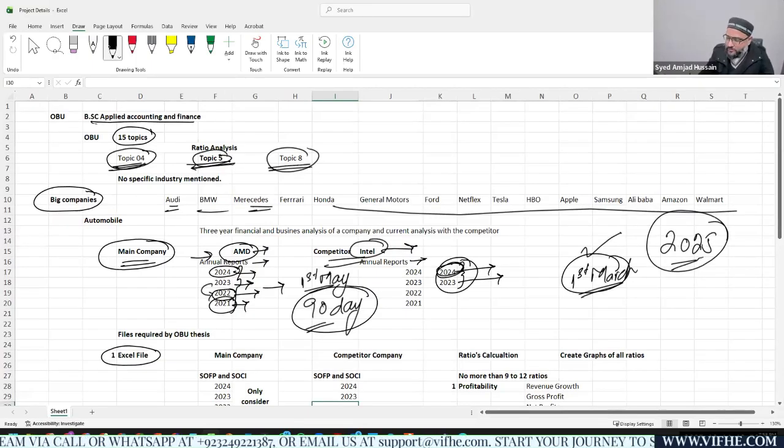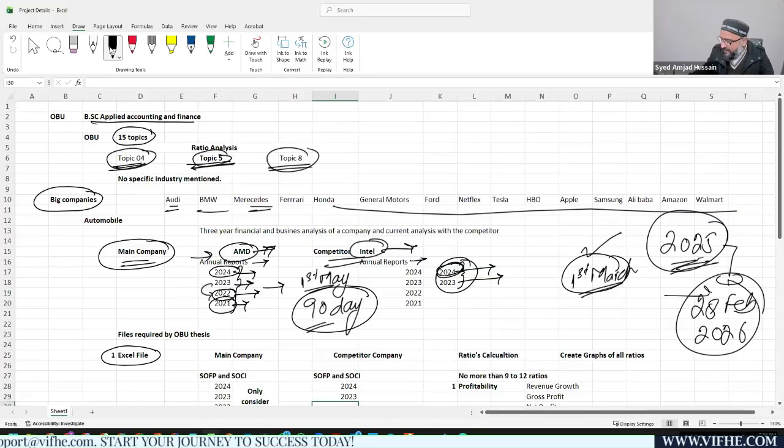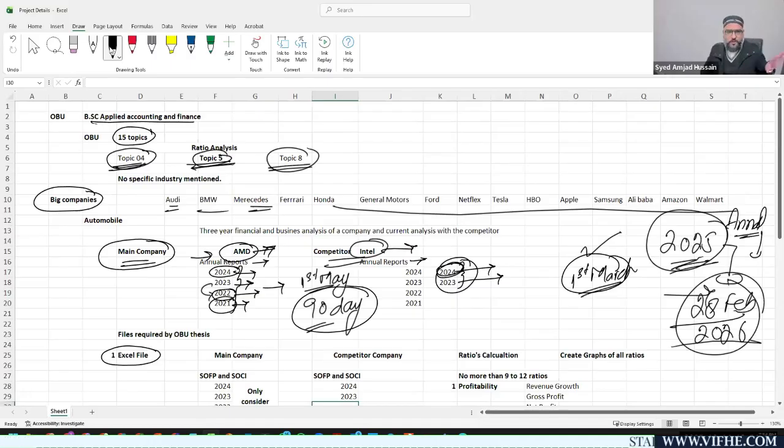But any company, for example, AMD, has already reported its 2025 annual report on 28th of Feb 2026. We have to make sure that this 2025 annual data must be used in our analysis. That's a mandatory requirement. If you're not using it, the examiner is going to fail you.